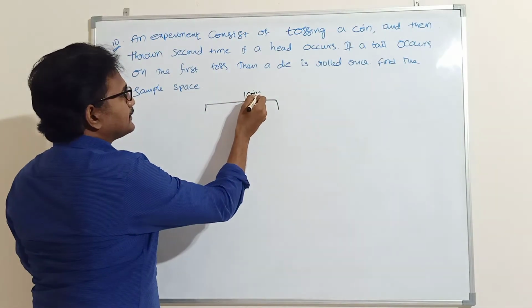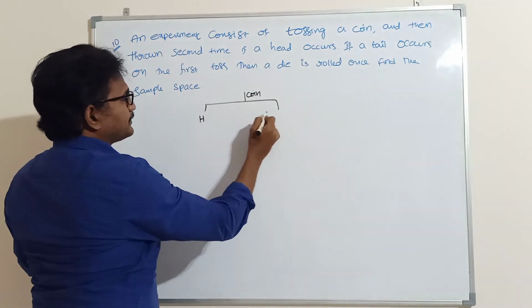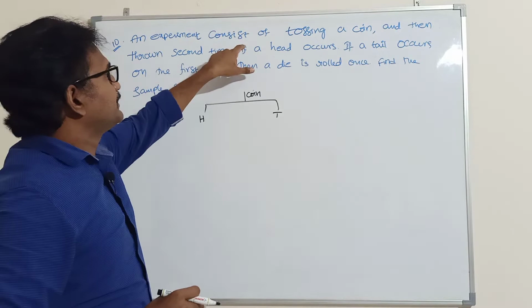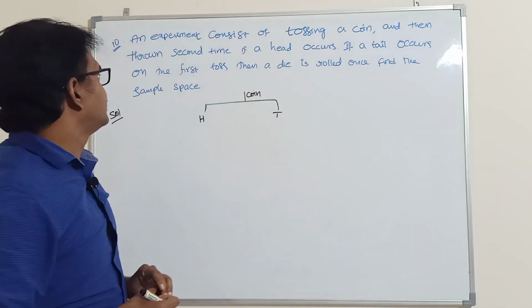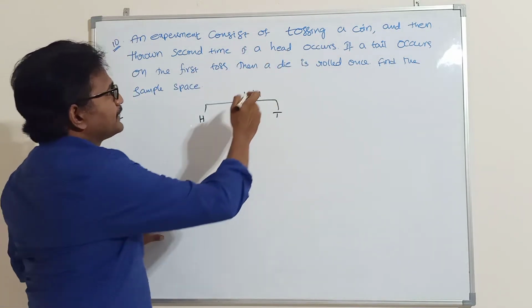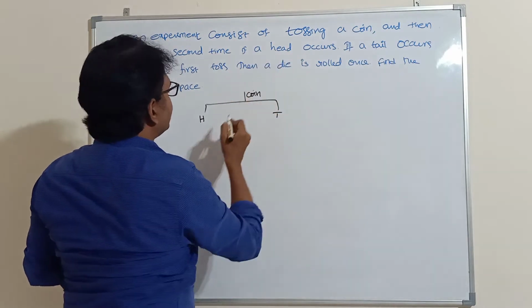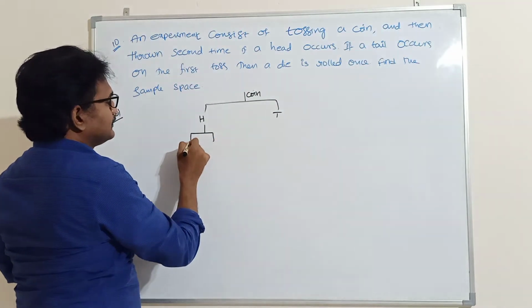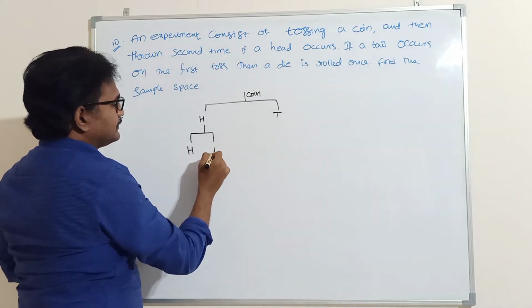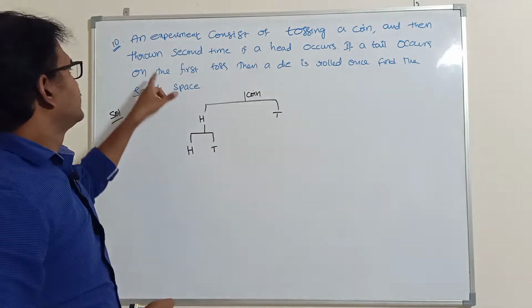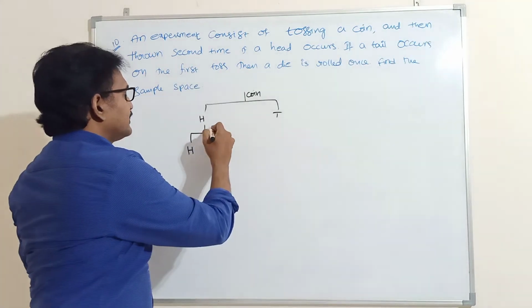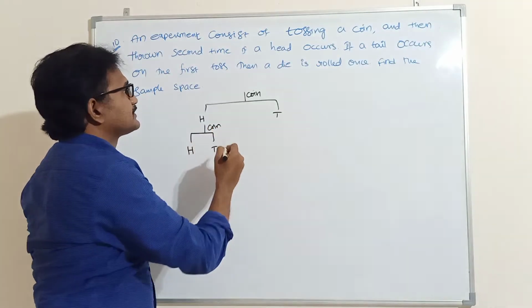Whenever you toss a coin, either you will get head or tail. If a head occurs, again we have to throw a coin. That means head to tail. Thrown second time, again we have to toss the coin if head occurs.